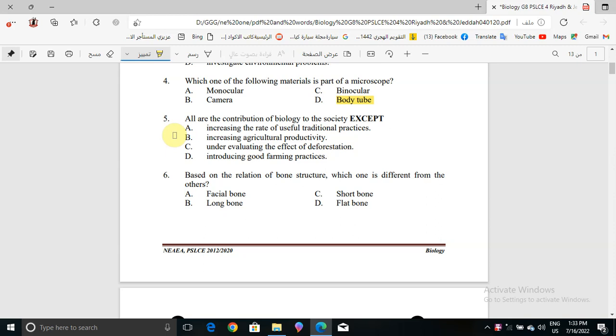All are the contribution of biology to the society except one, which is under evaluating the effect of deforestation. But increasing the rate of use of traditional practices, increasing agricultural productivity and introducing good farming practices are all the contribution of biology to society. But under evaluating the effect of deforestation, no, it's not.